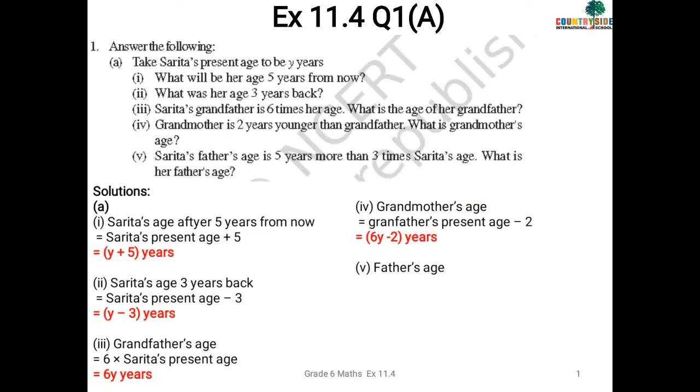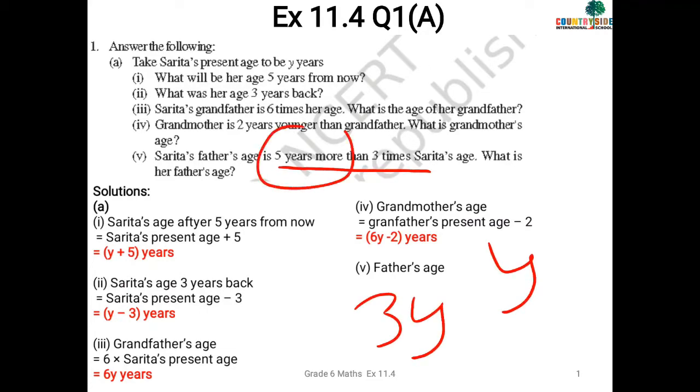Okay. In the same way, let's solve the fifth part. Sarita's father's age is 5 years more than 3 times Sarita's age. What is her father's age? Okay, so underline this, 5 years more than 3 times. Times means what? Multiply. Sarita's age is y, so 3 times, that is 3y, and 5 years more.